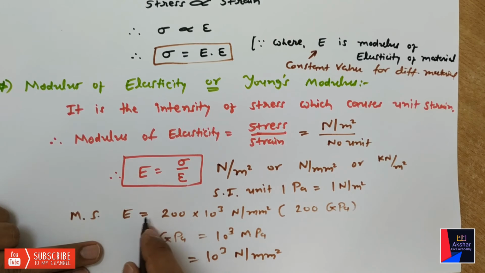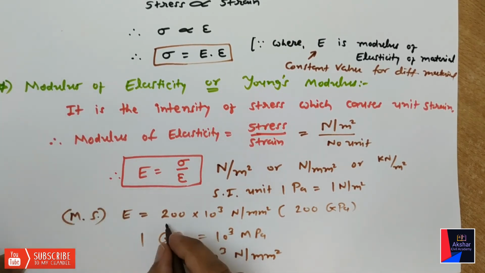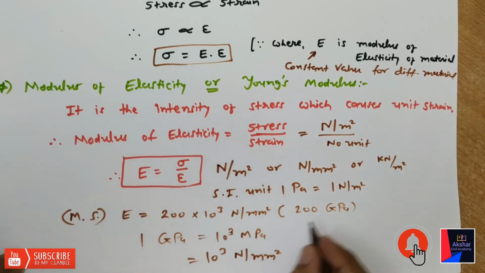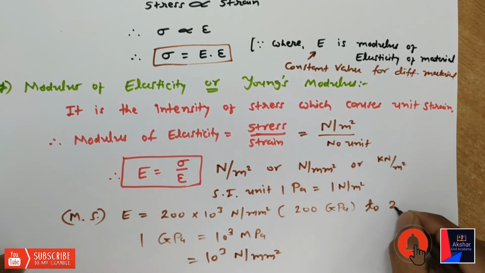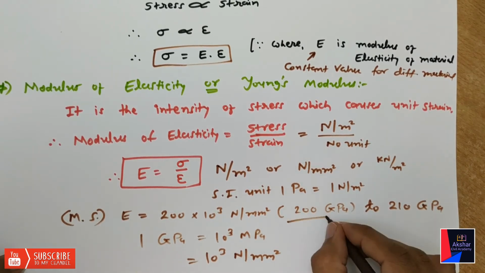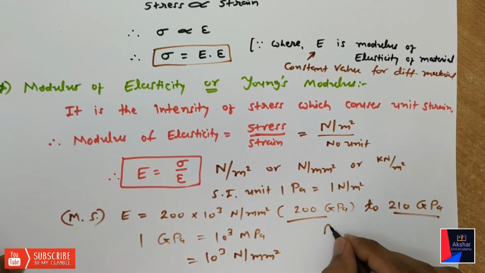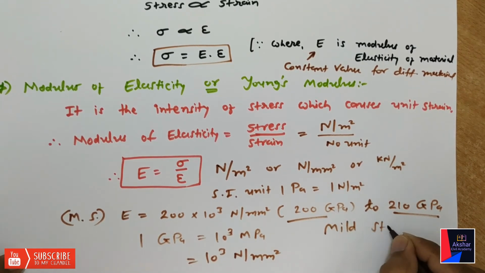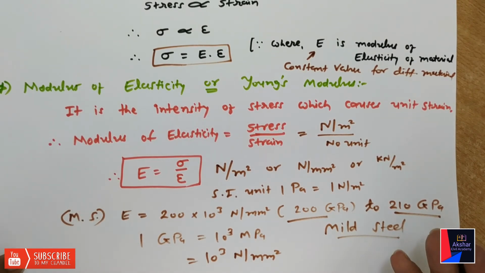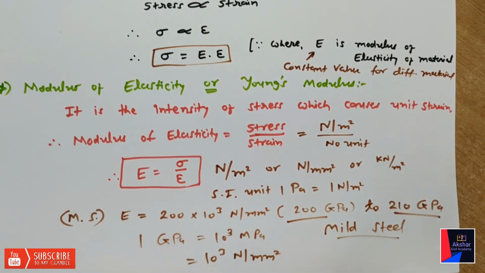So the modulus of elasticity for mild steel ranges between 200 gigapascal and 210 gigapascal. In this way, different materials have different modulus of elasticity, its constant value.